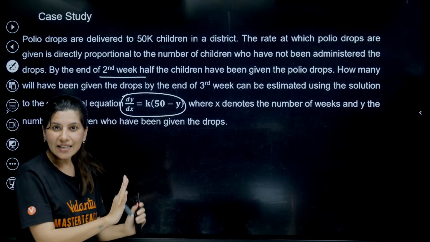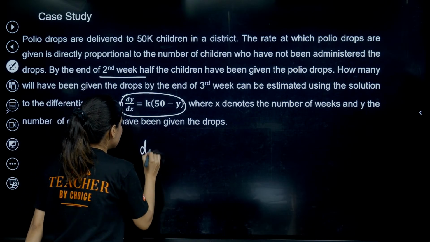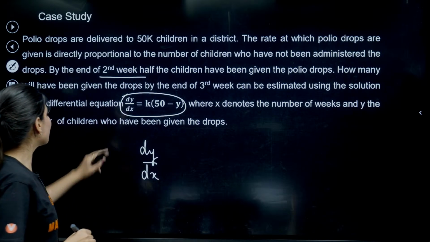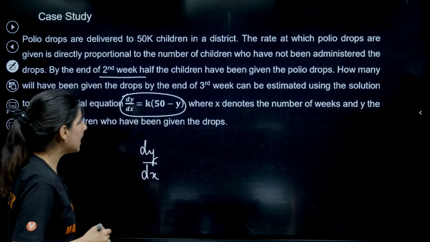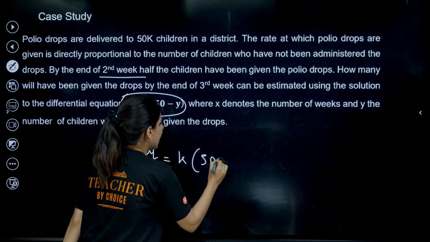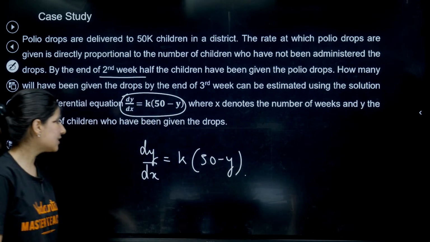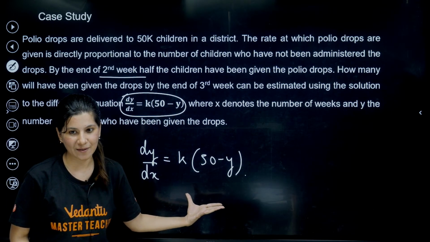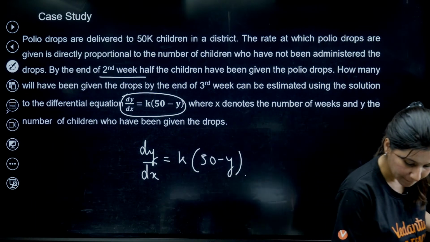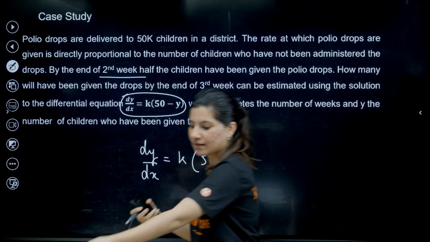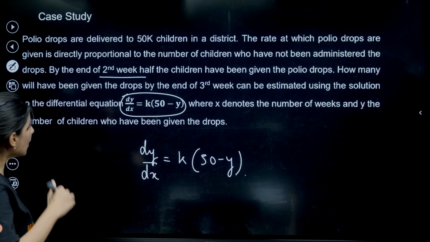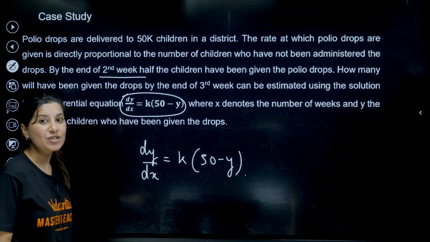So in here, what I understood is we have dy by dx, where y is the number of children and x is the number of weeks. This is how your differential equation looks like. Now let us understand the question. What question are they asking?